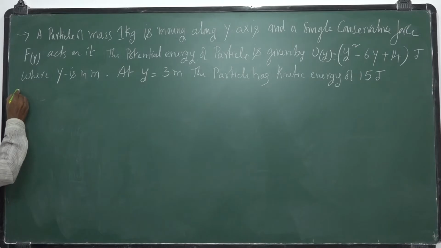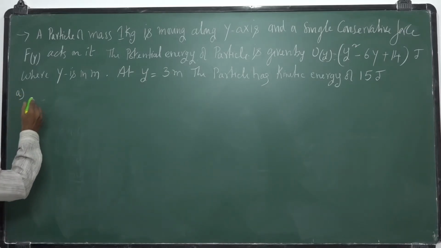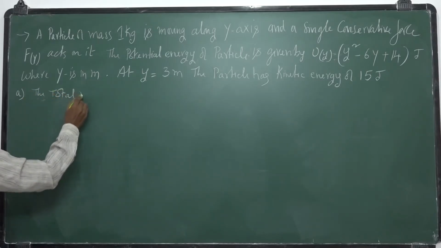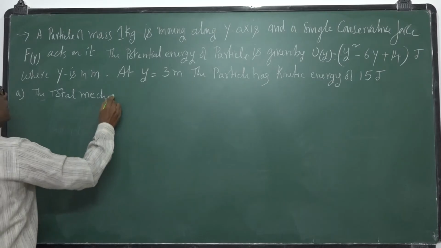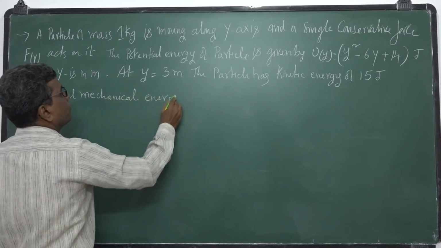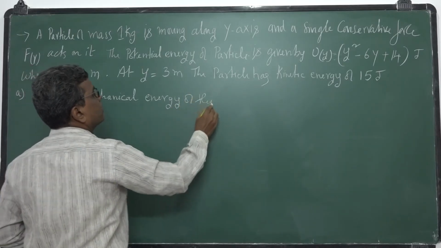Question number A: the total mechanical energy of the particle is. We want the total mechanical energy of the particle.